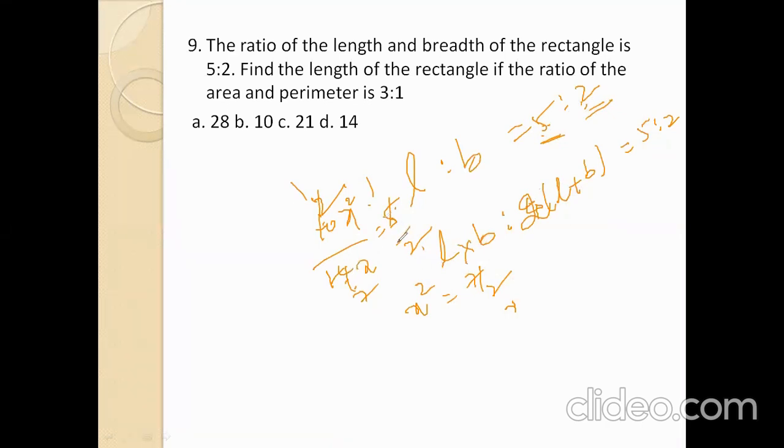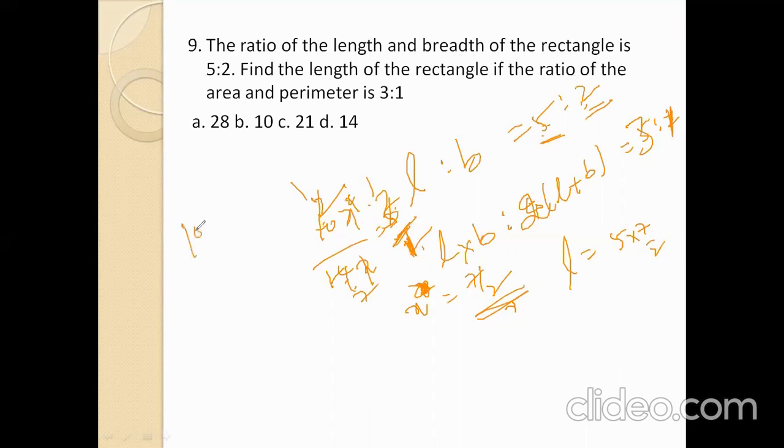X square means x gets cancelled, x equals 7 by 2. Now we find the length of the rectangle. Length L equals 5 into 5x, 7 by 2. So here 3:1, so 3:1 means 3 by 1. Here we wrote wrong.